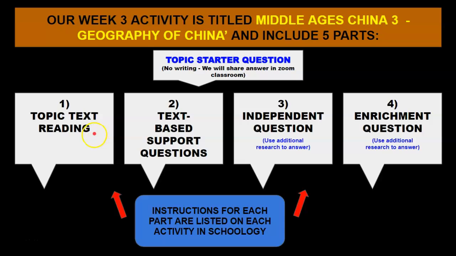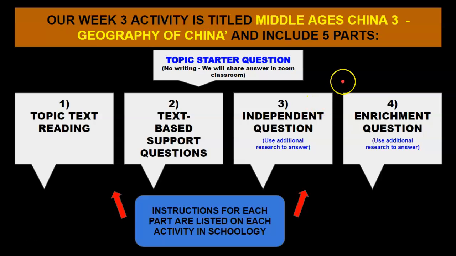Click on Google Classroom to read about geography of China. Answer the text-based support questions, easy recall level questions. If you want to challenge yourself further and use additional research, you can answer the independent question. And then if you want to go even a step further, on our topic about geography of China, you can go ahead and answer the enrichment question, which will also use additional research to answer. And this has to be done in the RACE style paragraph. So again, that's all on the activity.